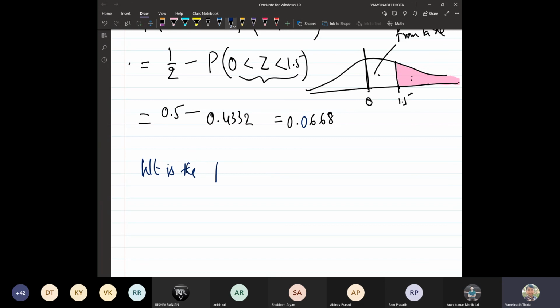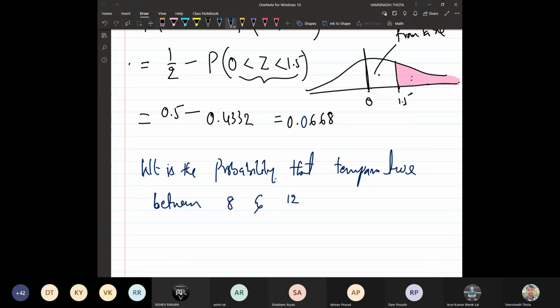What is the probability that the temperature falls between 8 and 12?